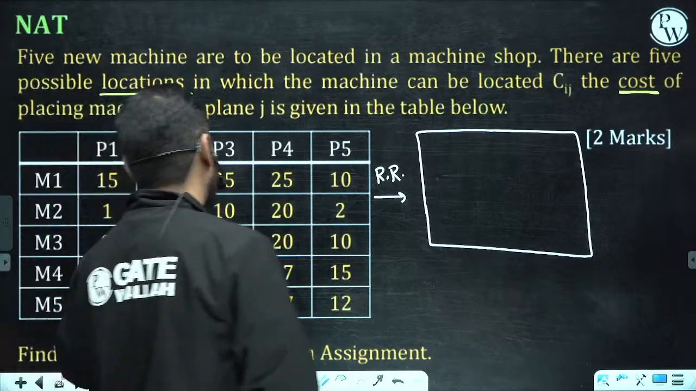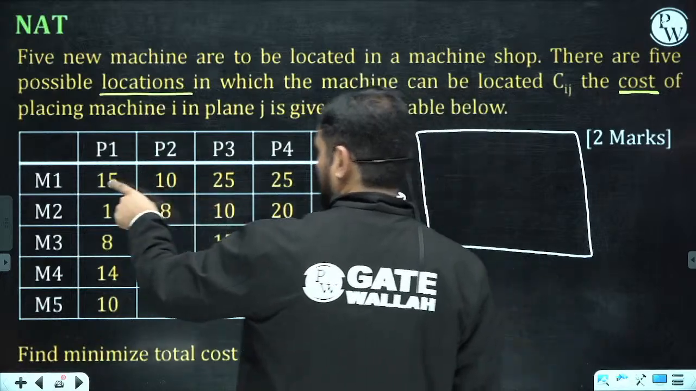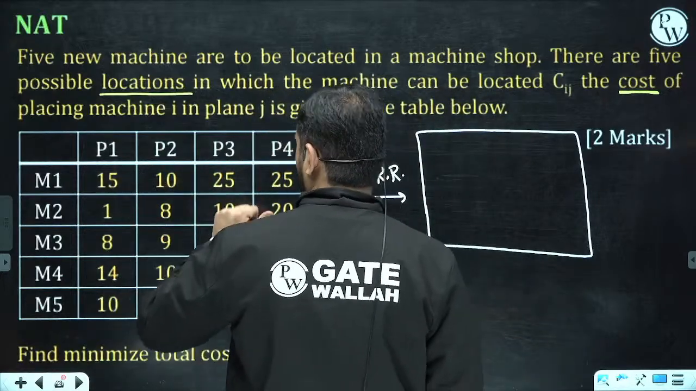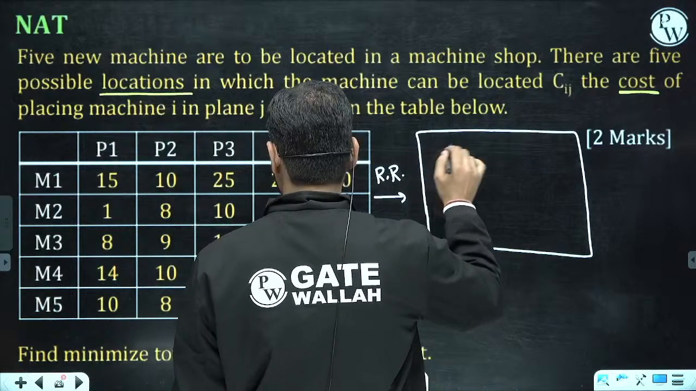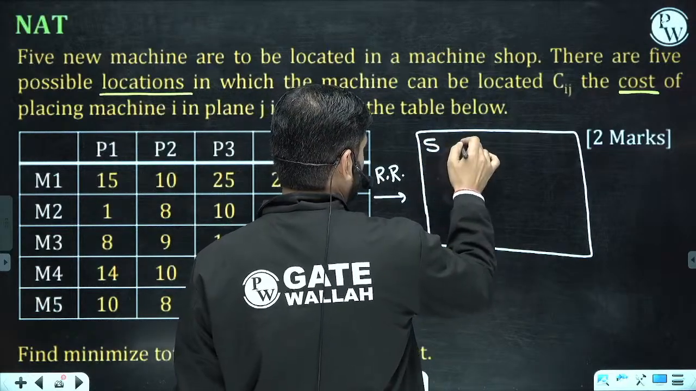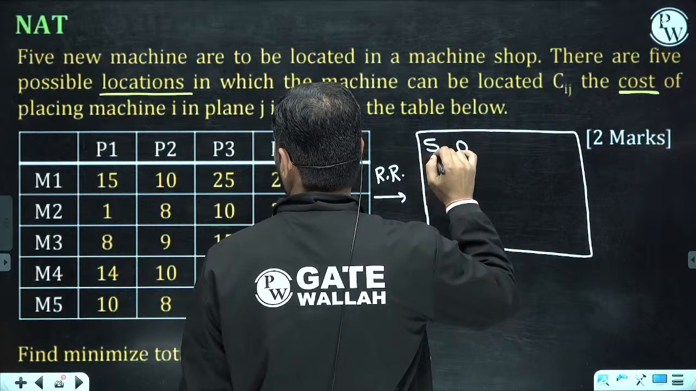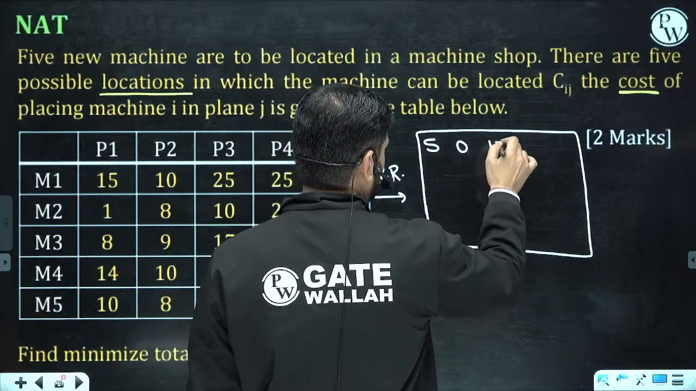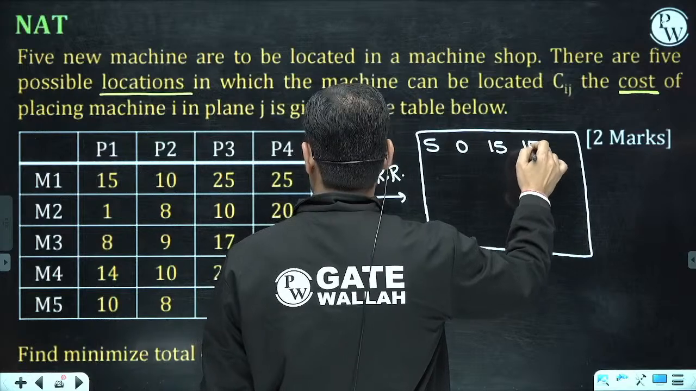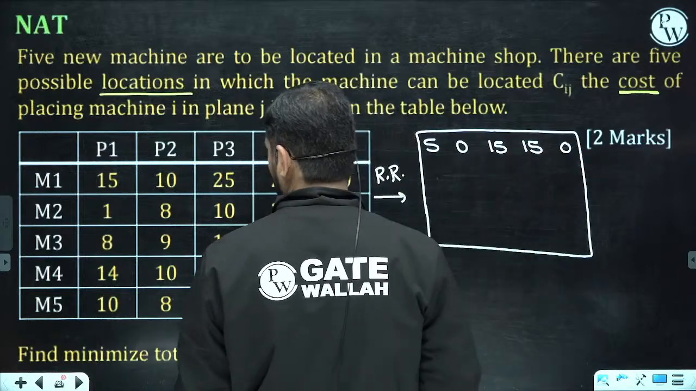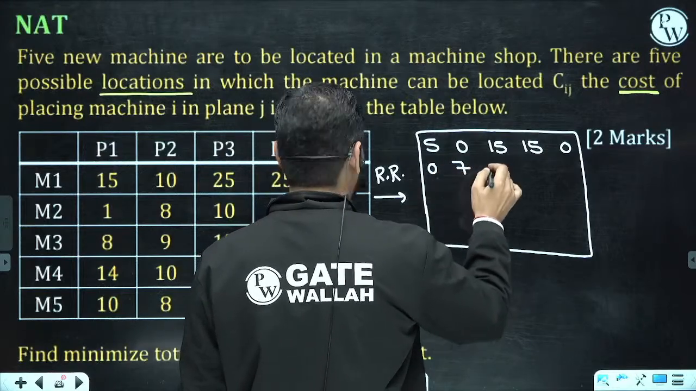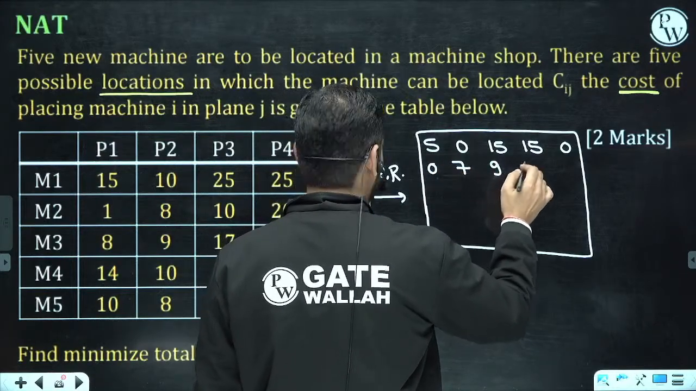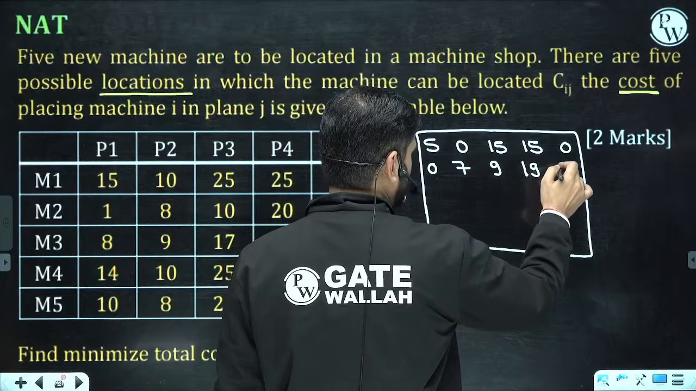Okay, now see this. The least value is 10. The least value is what? 10. So here is 10. What I will do, 5 0 5 0 15 15 and 0. The next one 1 0 7 9 19 and 1.